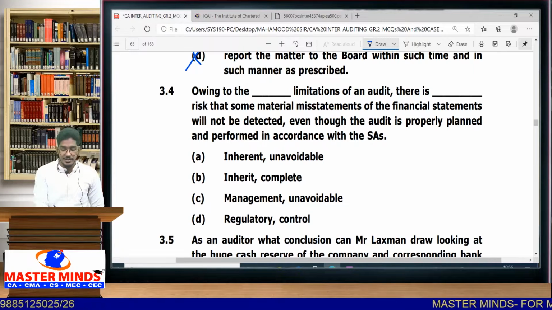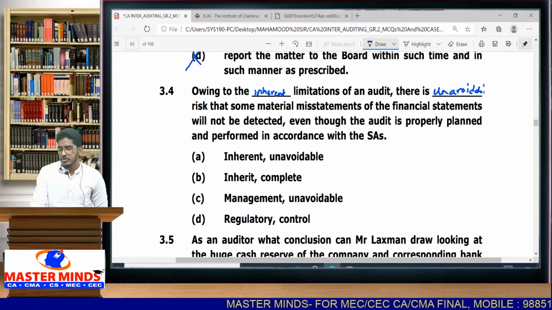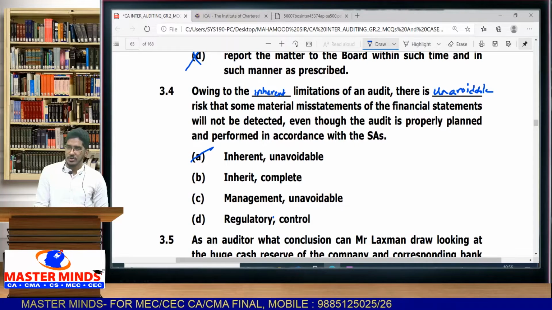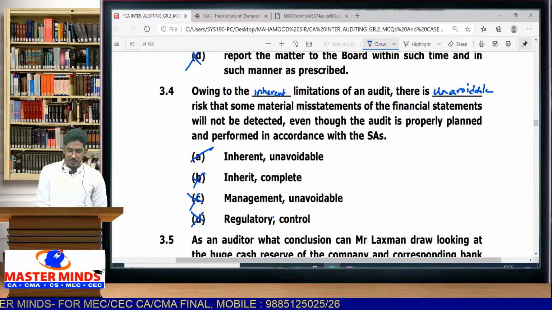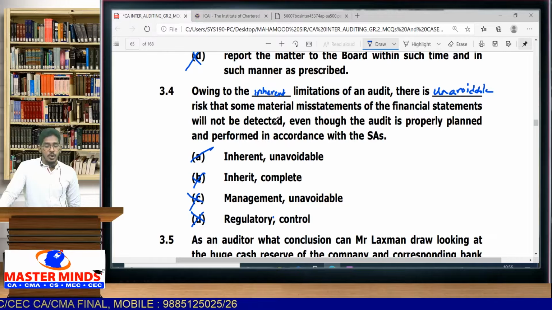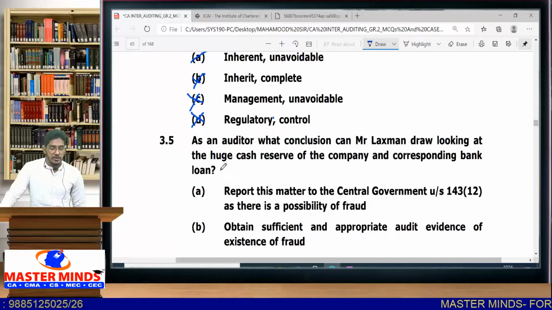So what are the correct options here? Due to inherent limitations of an audit, there is an unavoidable risk. We cannot avoid that risk of not detecting all the misstatements no matter whatever you do. So what is the correct option here? Inherent, unavoidable. A is the correct option. So all other options are wrong. Inherent, complete, management, unavoidable, regulatory control, all these are wrong options. What is the correct option to complete this statement? Owing to inherent limitations of an audit, there is an unavoidable risk that some material misstatements in the financial statements will not be detected.